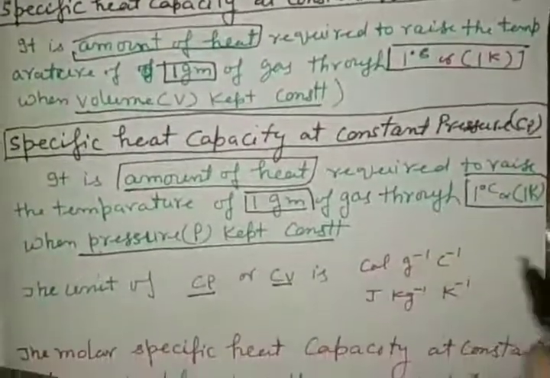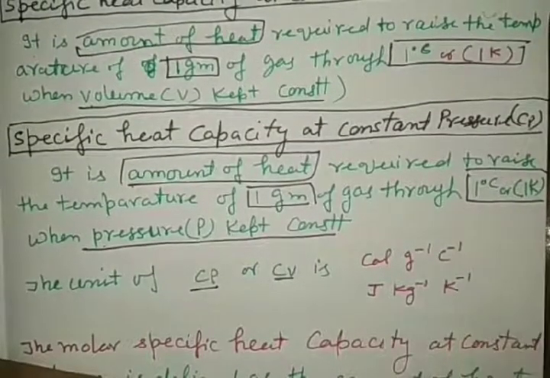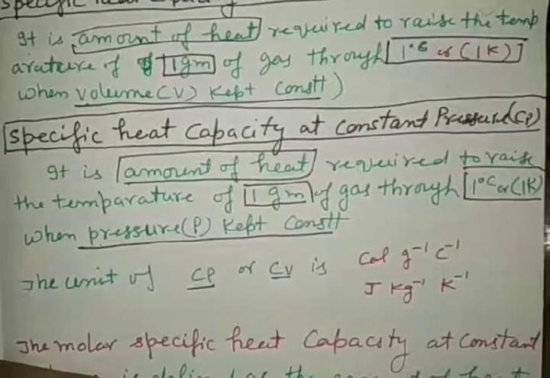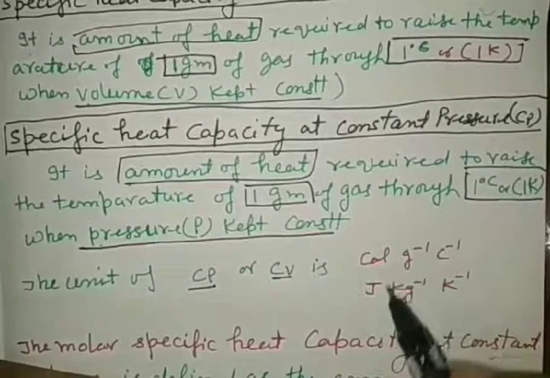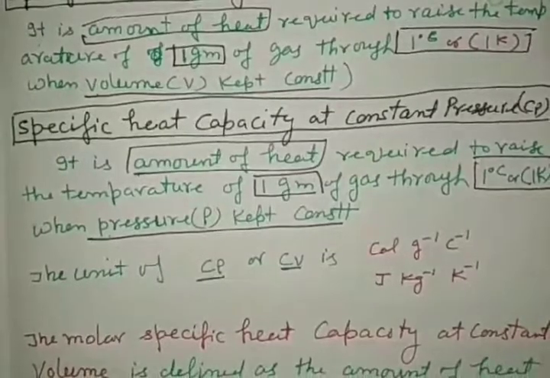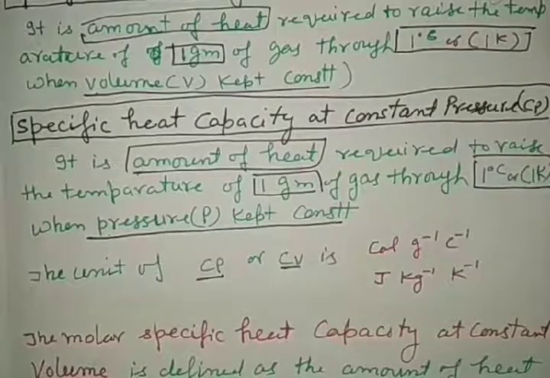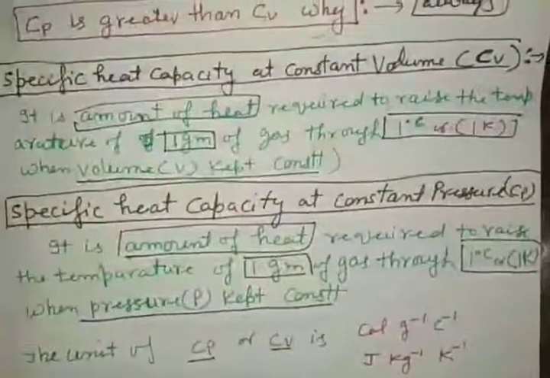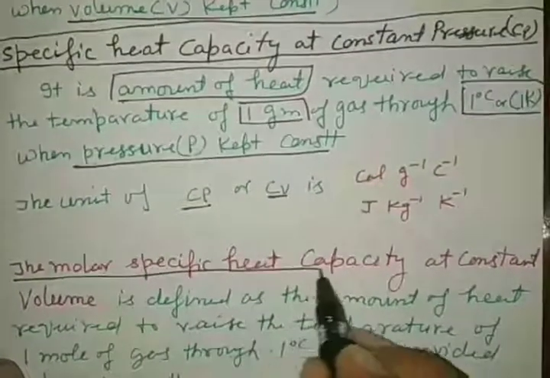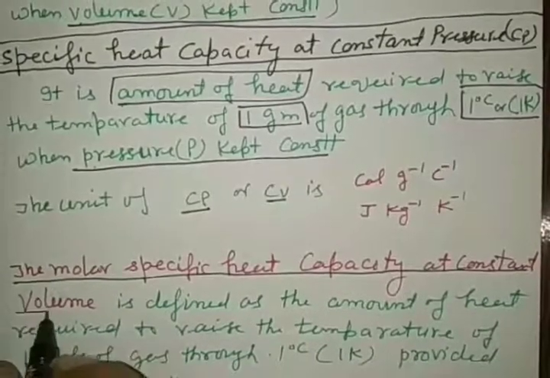The unit we normally use is calorie per gram per degree Celsius or joule per kg per Kelvin, or any one unit according to need. Along with Cp and Cv, we also consider the molar specific heat capacity of a gas at constant volume.